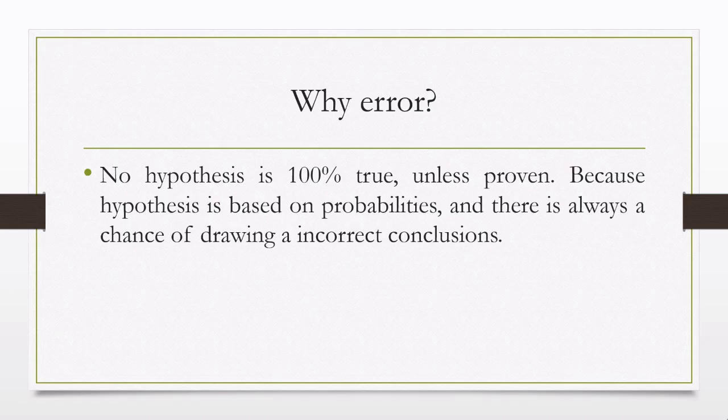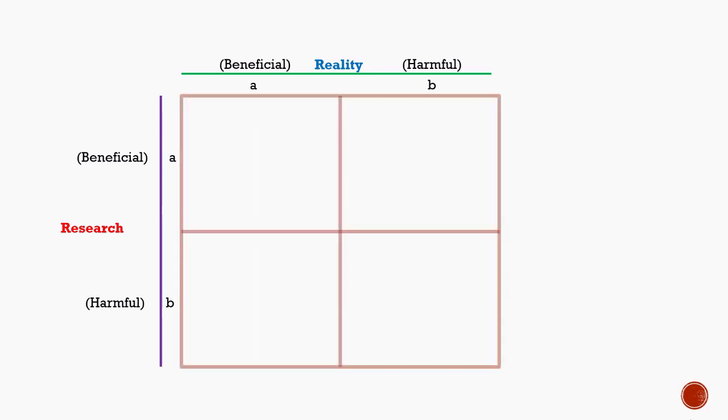So we should test the hypothesis. Let us understand the types of error. Suppose in research we have observed one medicine which is beneficial. The same medicine may be harmful in research result. In reality also, there are two types of possible outcome. The medicine may be beneficial or the medicine may be harmful. So let us understand the research versus reality scenario in more detail.